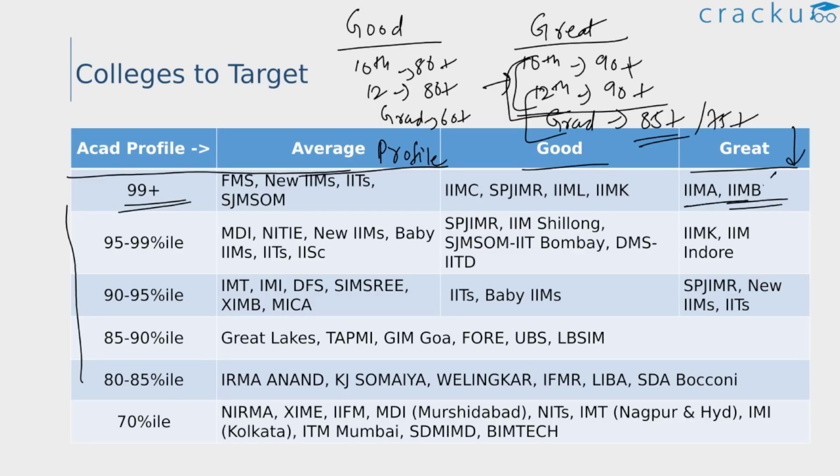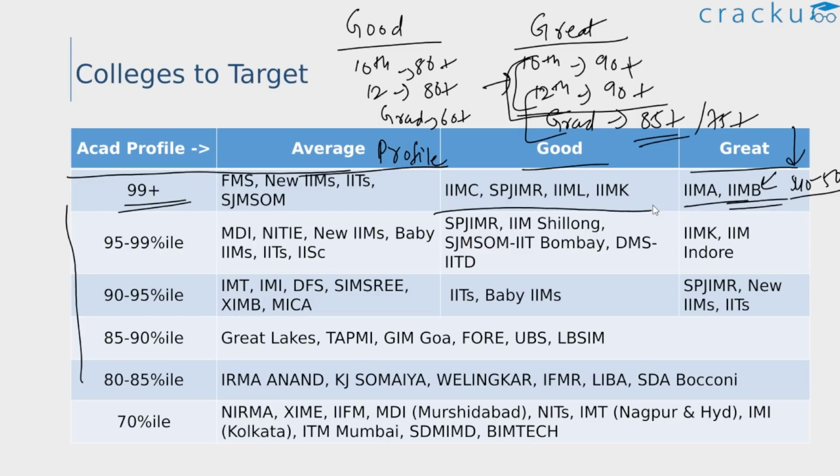That's because IIM Bangalore gives a lot of weightage to your past academics. They give close to 50%, so around 40 to 50% weightage is given to your past academics alone, and the rest is for other factors including your CAT score. Similarly, if you have a good academic profile, then you can expect a call from these B schools.